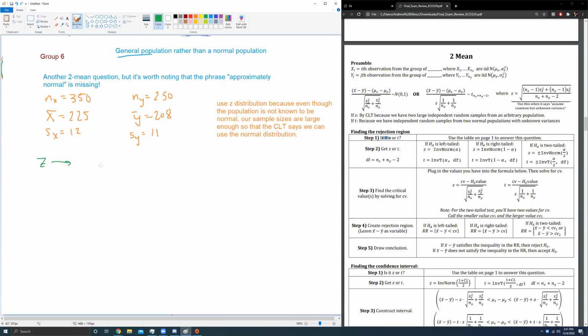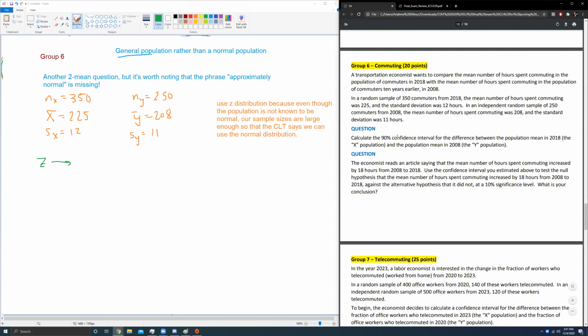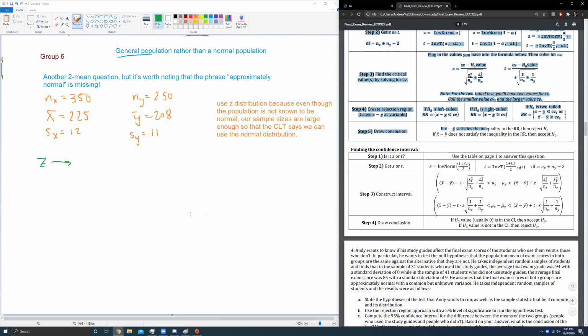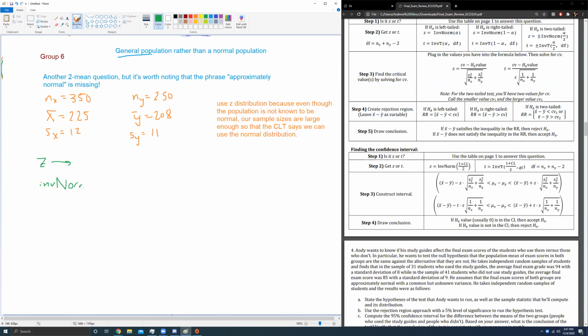And that means we need to find those z values. Careful, I almost started looking at the steps for a rejection region, but we're not being asked to find a rejection region. We're being asked to find a confidence interval, and the 90% confidence interval at that. So we're going to do inverse norm of 1 plus 0.9 over 2. This is going to be 1.645 as our z-score. And now we just need to construct the interval. Don't use the one on the bottom, that's the one that uses t. Use the one on the top.